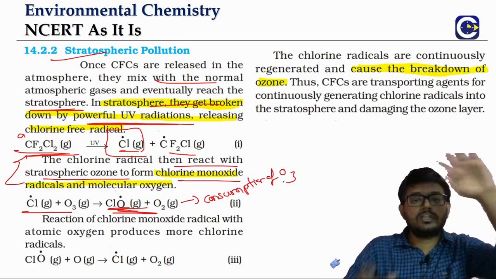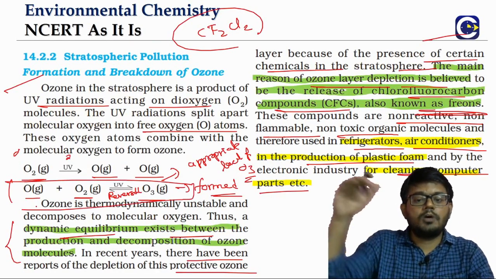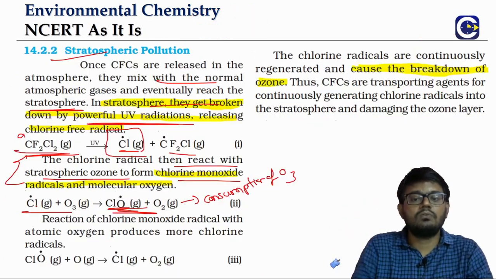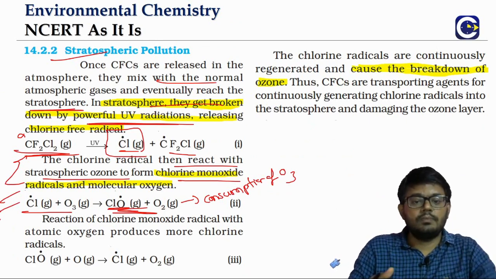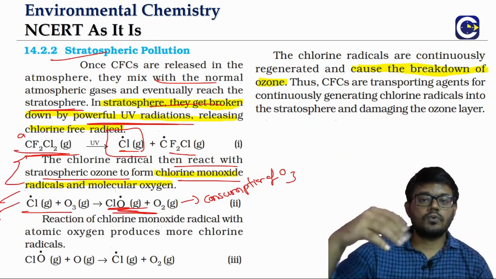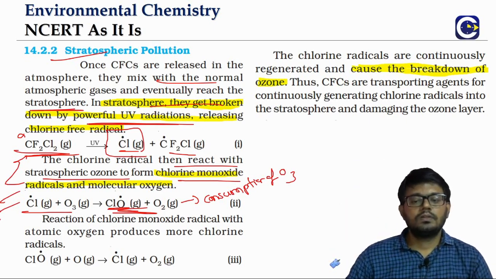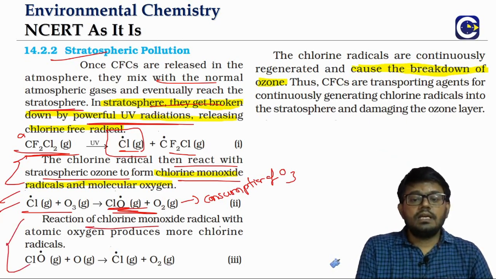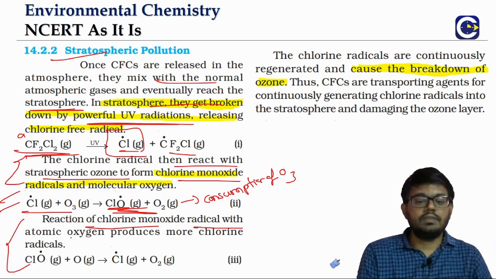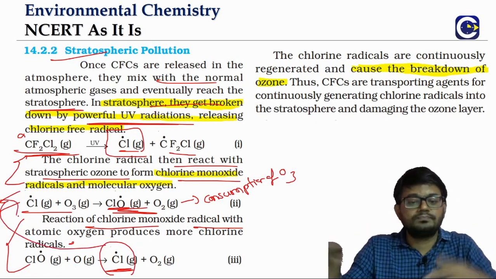Previously the natural balance was that equilibrium reaction, so the appropriate levels of ozone are maintained by this equilibrium. But now, by this reaction, which is not a natural phenomenon, because of the entry of chlorofluorocarbons into the stratosphere, this reaction is happening. It will consume the ozone, and even the reaction of chlorine monoxide with free oxygen will give back the chlorine radical, because the chlorine radical is required to further consume ozone.